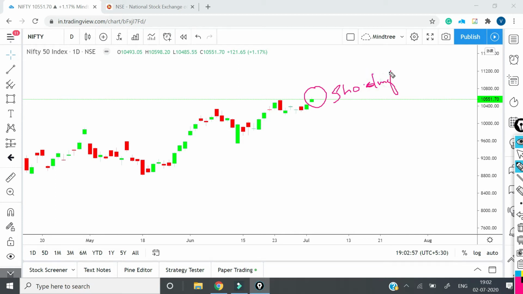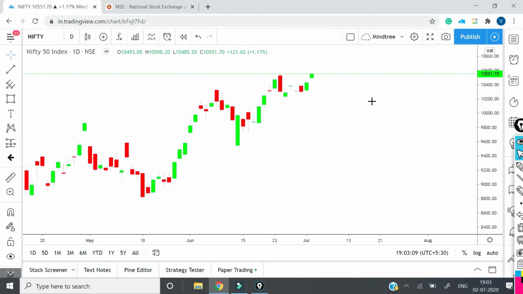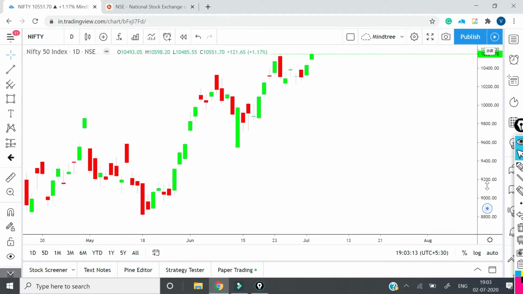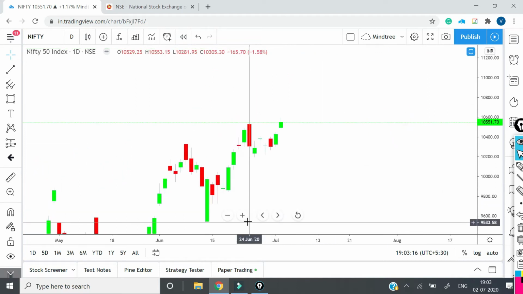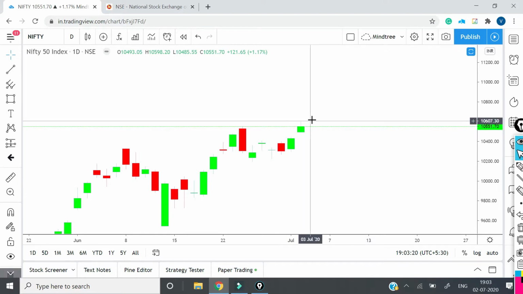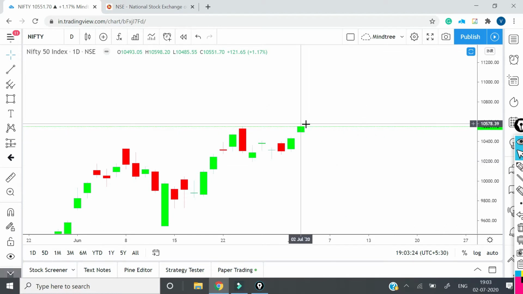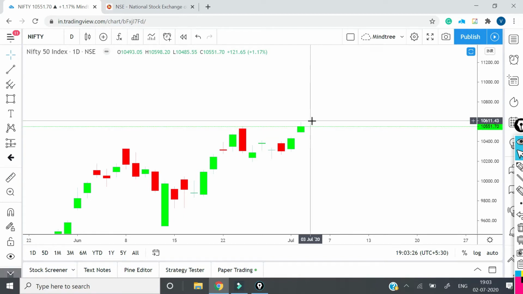What it tells us is that the price which was going up, the bulls which were taking price up, now at this level there is supply also coming. That is why you will see this wick. Let me zoom it for you so that you can see this wick. You can see this small wick over here, and this suggests that sellers are present there, so they are not letting the price go up.